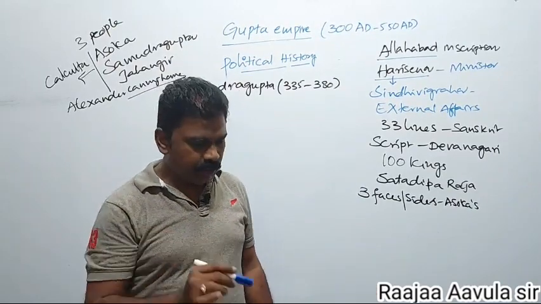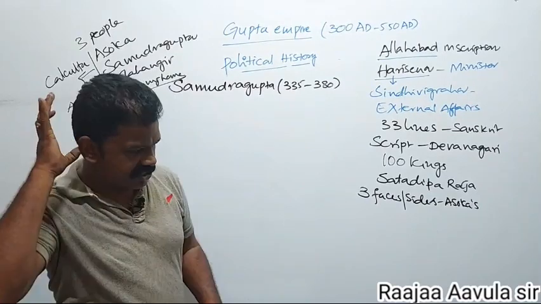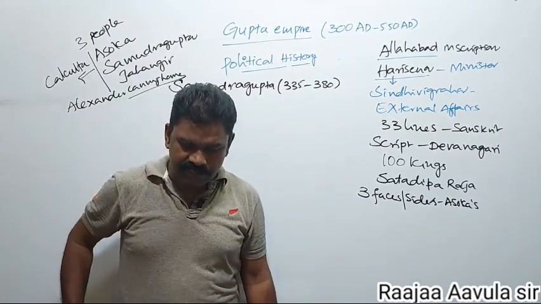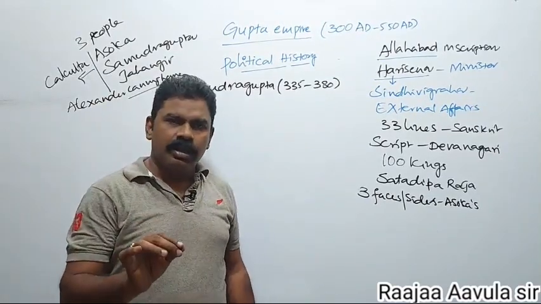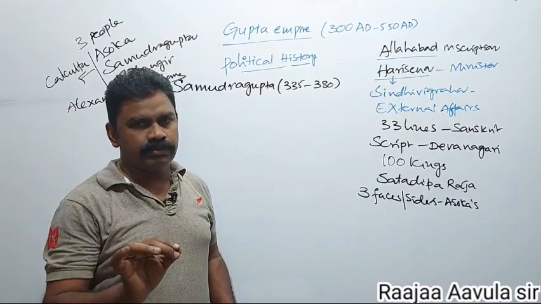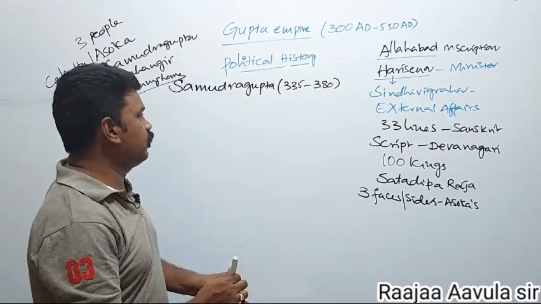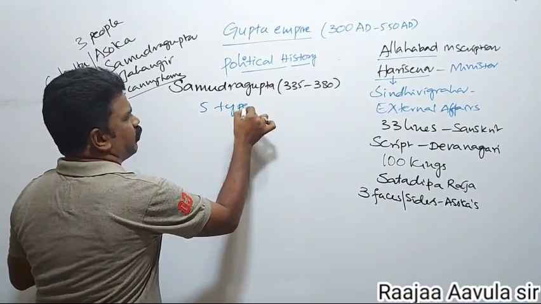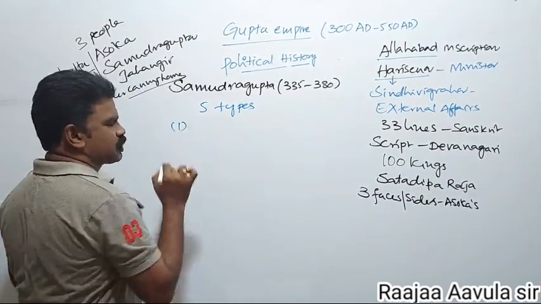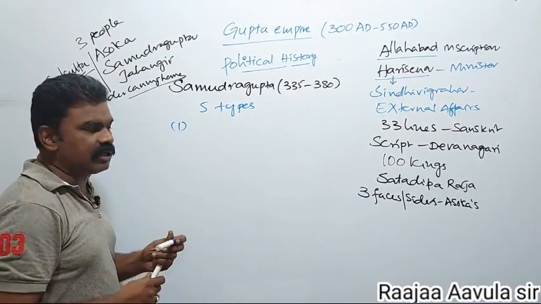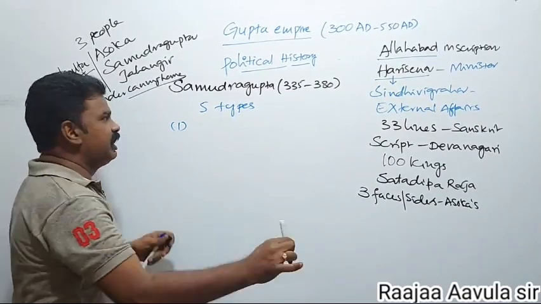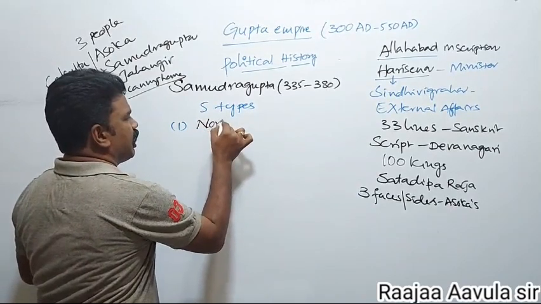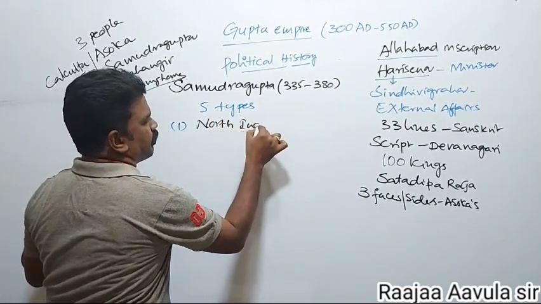Coming to the point, according to the Allahabad inscription, the conquests of Samudragupta were divided into 5 types. The first one is North Indian kingdoms. He defeated North Indian kingdoms.